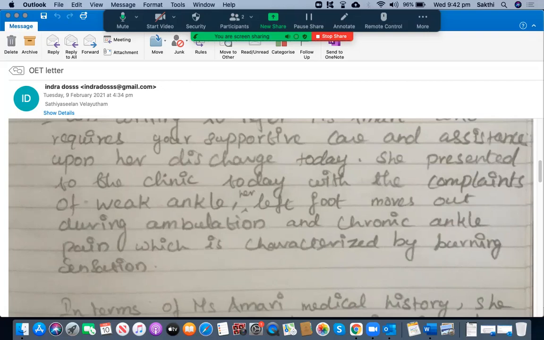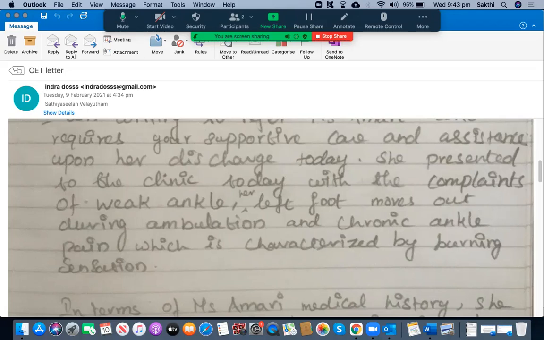When you read this one, her left foot moves out during ambulation, that's a full sentence. Am I correct? Because that can independently act as a sentence. After "complaints of", you cannot use a full sentence. You have to use only the nouns. Say for example, the conditions. Let's say he was admitted to the hospital today with the complaints of weak ankle, chronic pain, and then you can say maybe headache. Do you know what I mean? So those kinds of nouns only. You can't use a full sentence here. This is not good.